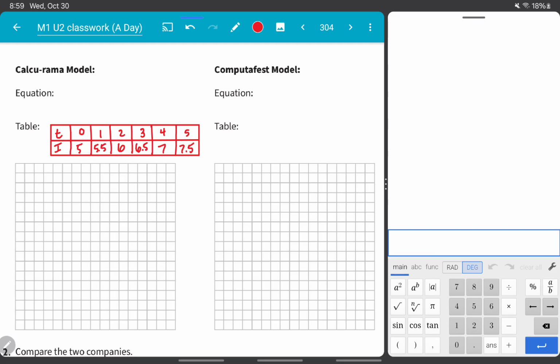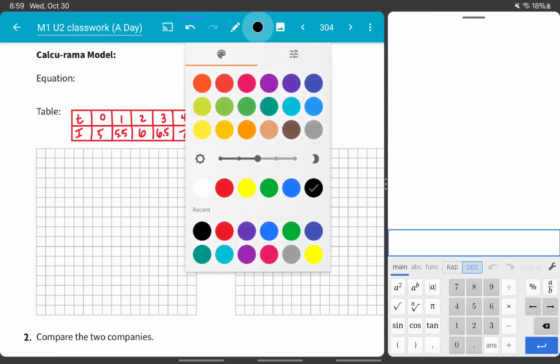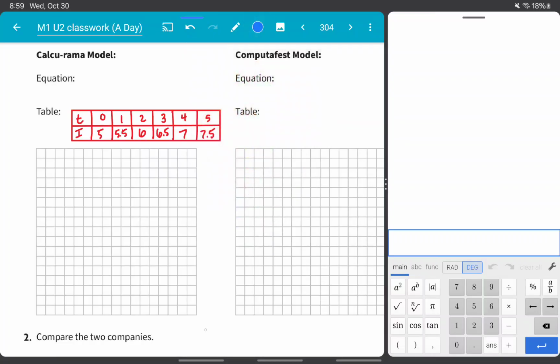So now if we graph these, let's do income. I want to do this in blue. Let's do time on the horizontal axis. This is going to be time in years. And let's do income on the vertical axis, millions of dollars.